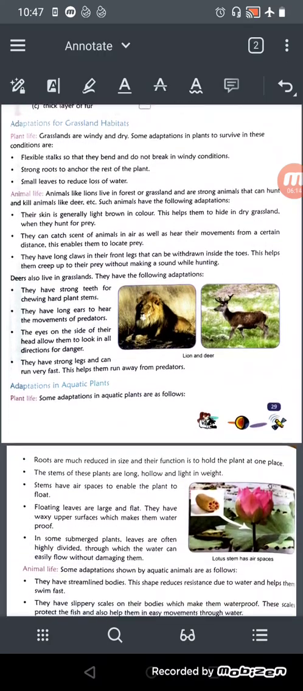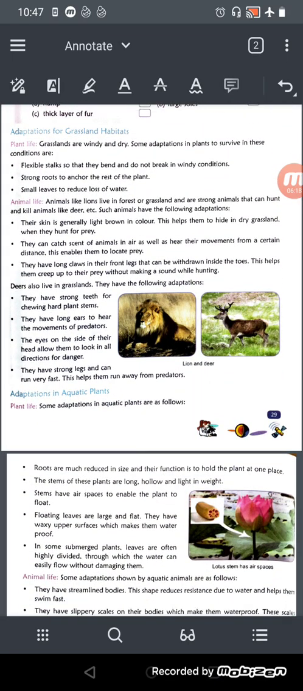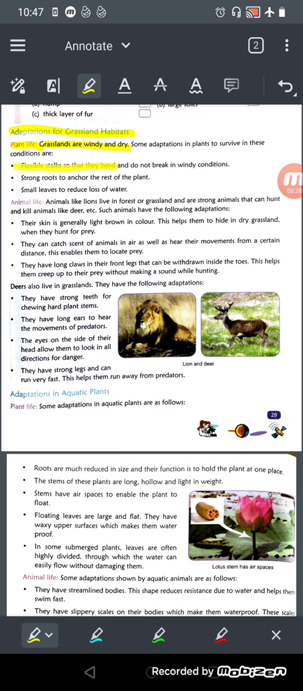The next is adaptation in grassland animals. So how do the grassland animals live? First we'll learn about the plant life of the grassland. Grasslands are very windy and dry. We have seen this in the habitat part also. Some adaptations in plants to survive in these conditions are that they have flexible stalks so that they bend and do not break in windy conditions.